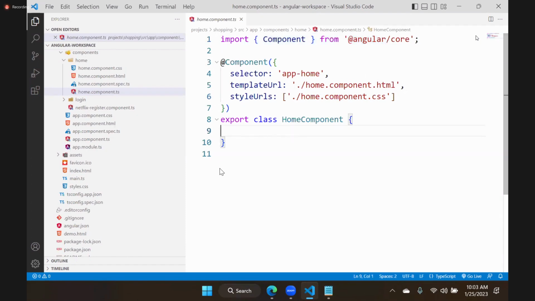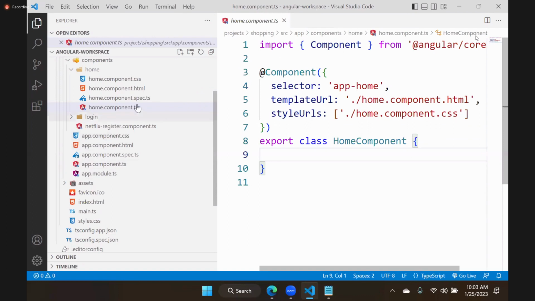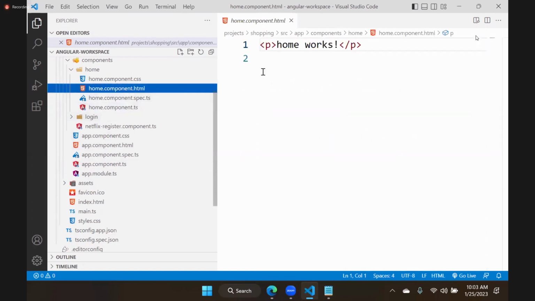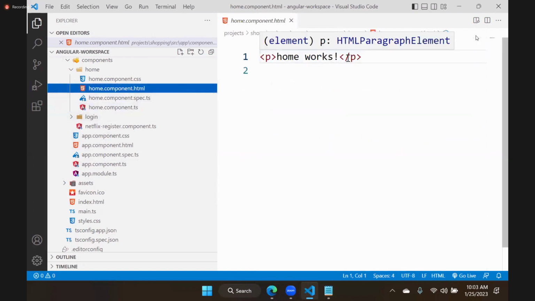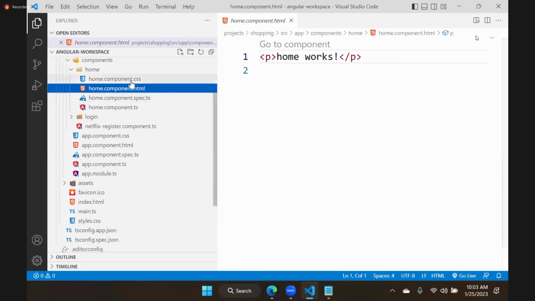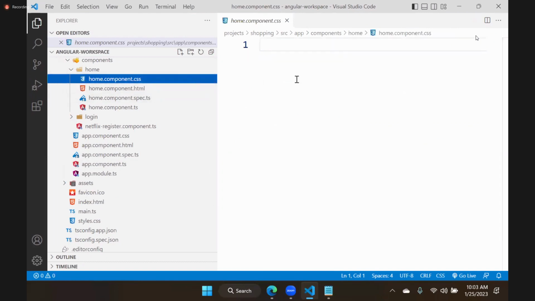Actually it will generate logic only in the TS file. You go to the HTML, it says home works. Here you need to customize whatever you want. In CSS, it is empty because it doesn't know what CSS you want. You need to customize and add manually.